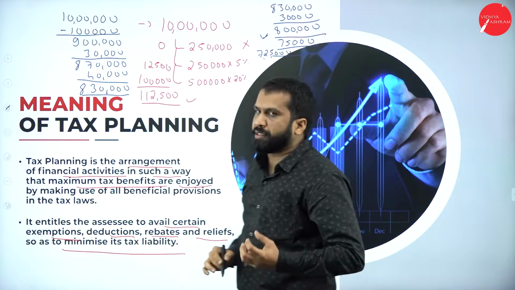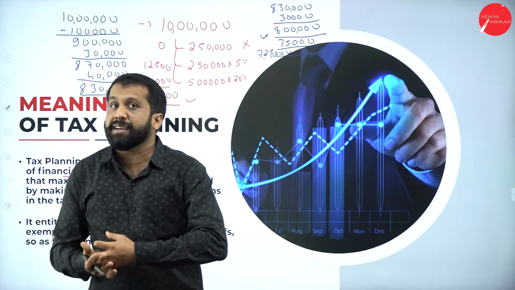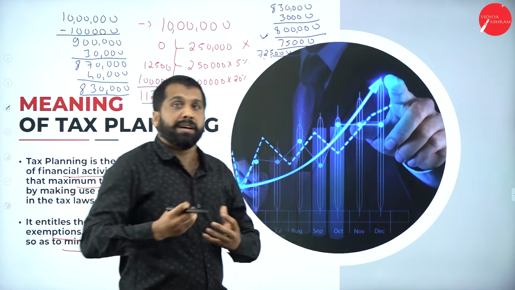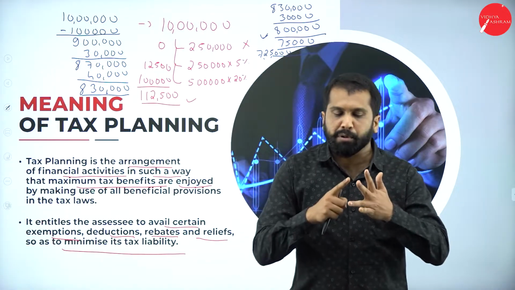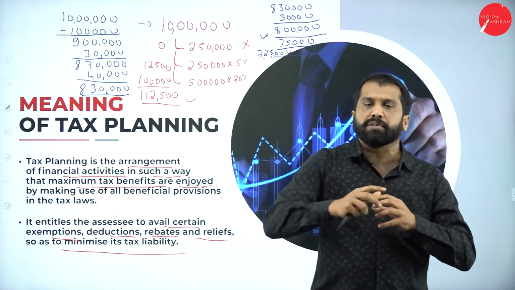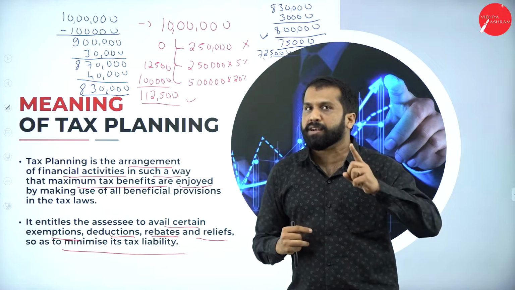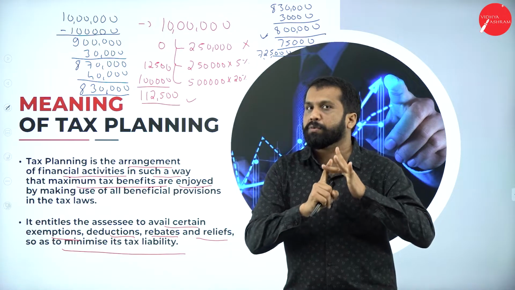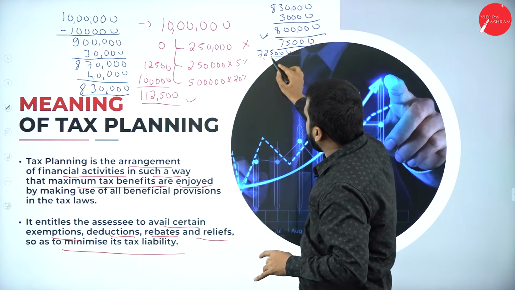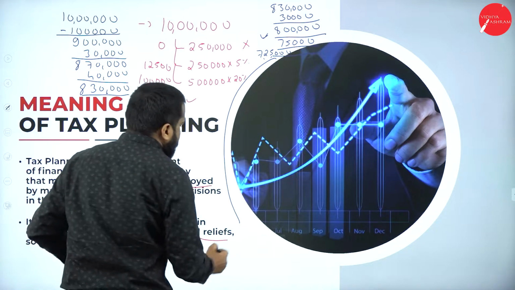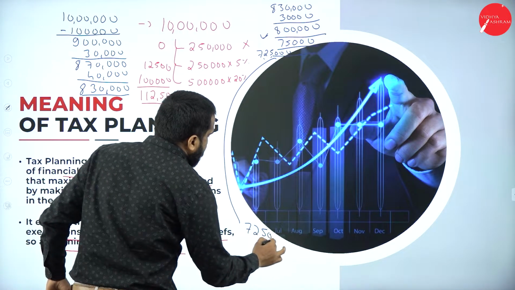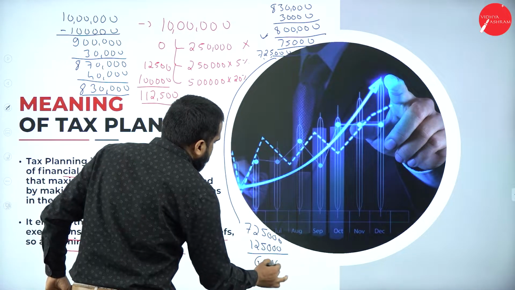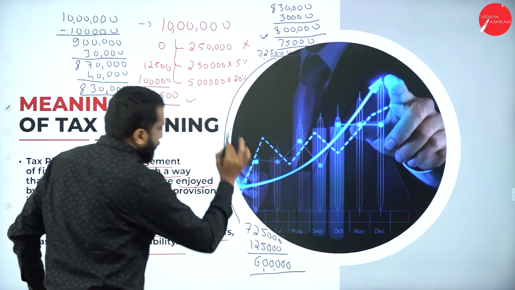So it has become 7,25,000. Along with that, he asked me, is there any mediclaim policy? Again, I paid for that. And he asked me, is there any post office NSC, have you paid? Have you made post office deposits? All put together, I said my investment is 1,25,000 in savings, like post office, NSC and all put together 1,25,000. 7,25,000 minus 1,25,000. Finally, he reduced it to 6 lakh.